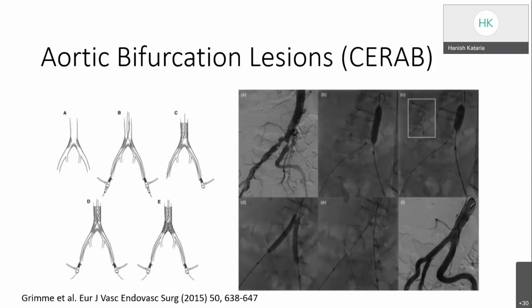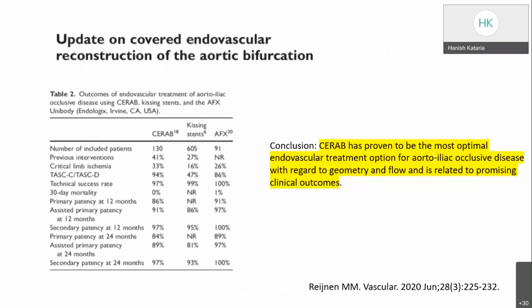And then from below, the two iliac stents of 8 mm diameter are inserted into the aortic stent. And according to the CERAB technique, that leads to better geometry and hemodynamics, and leads to less occlusion and restenosis rate.